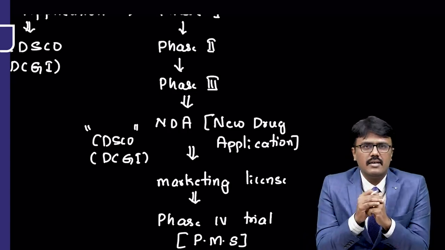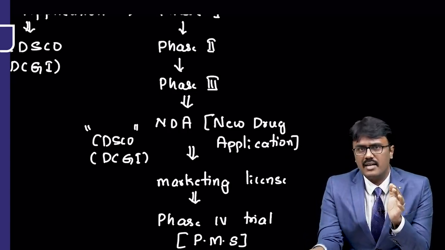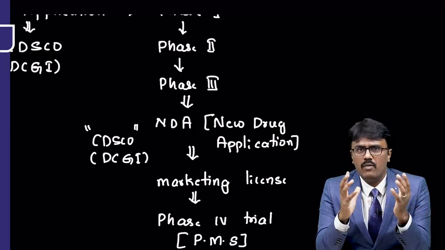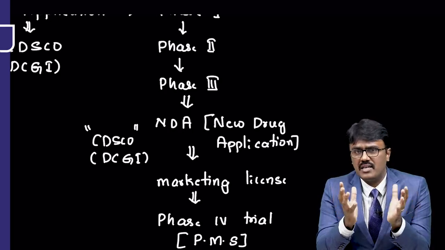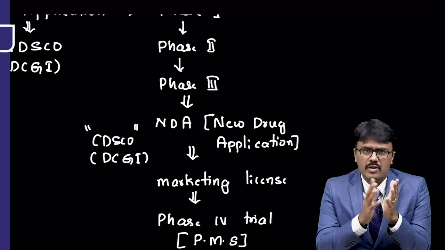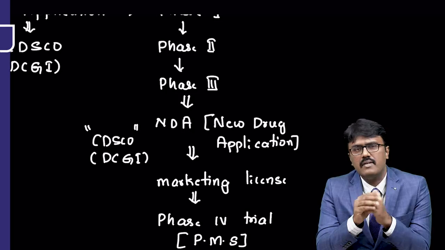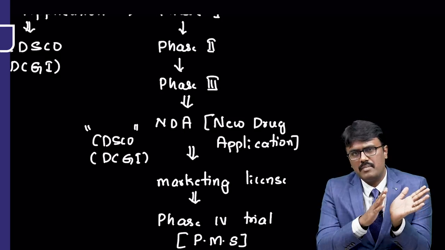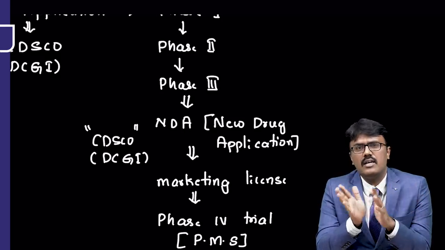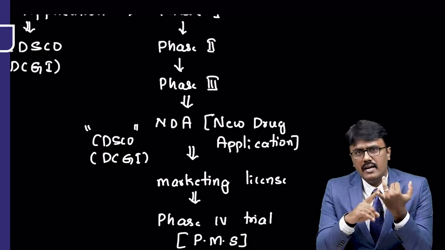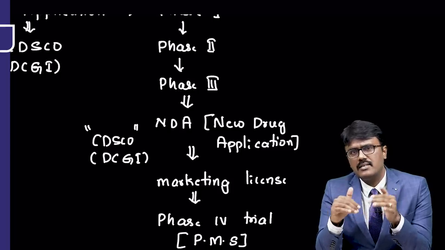Until now, in this video, we have discussed the timeline. First, we find out the source. I told you where the sources are from. Then in animal study, we check mainly toxicity compared to efficacy. Both are tested. And we also check for pharmacokinetics in animals. Then we do human trials. Once we are confirmed that animal studies show safety is better, then only we come for human trial. And I have given the timeline: first the IND, phase 1, phase 2, phase 3, then NDA and marketing license,